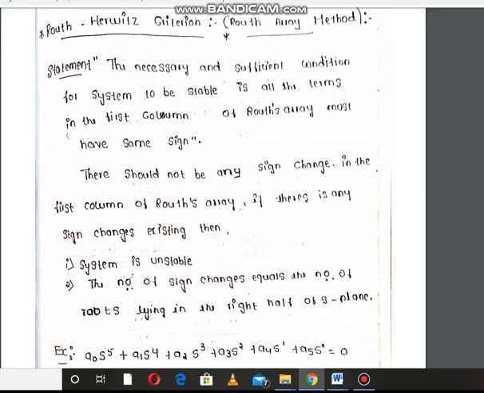So in the next video, we'll discuss Routh-Hurwitz criterion or method to analyze the stability.